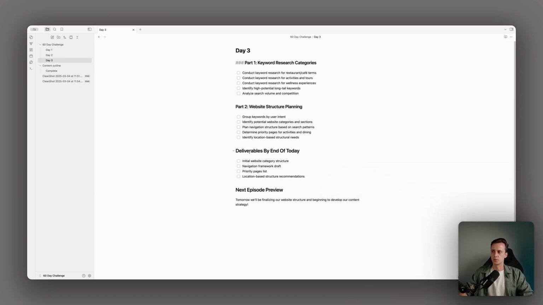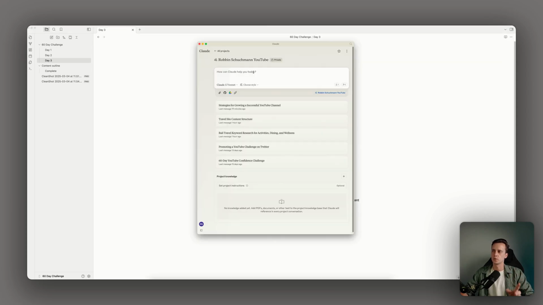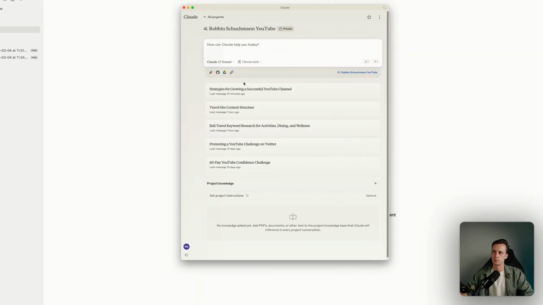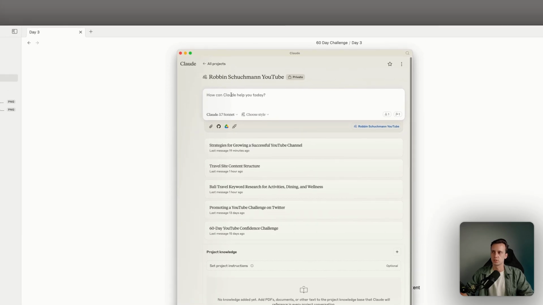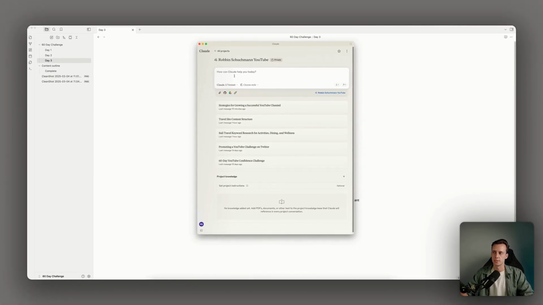How I want to approach this, I first just want to quickly make a chat with Claude just to see how they would structure the website. And then from there, we just quickly dive into Ahrefs and see if there's any keywords that we can find. Okay, so I made a project. After this episode, I'll make one specific project just for the whole website. This is just for me, helping me with my content structure and how we're actually going to map out the 60 days. But what I would do now, I would open Super Whisper.